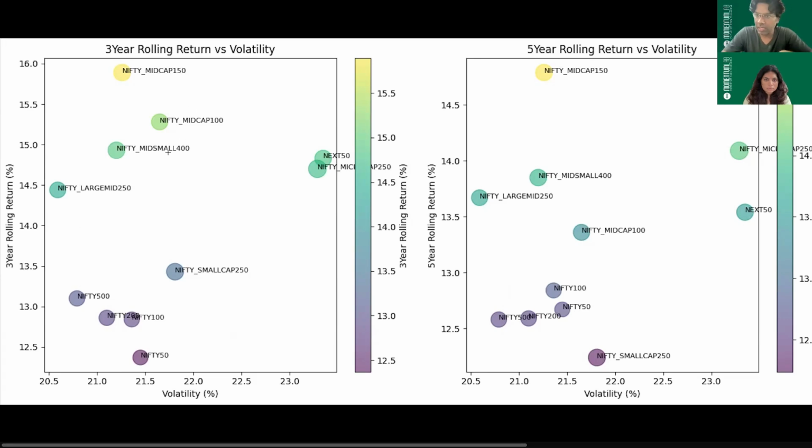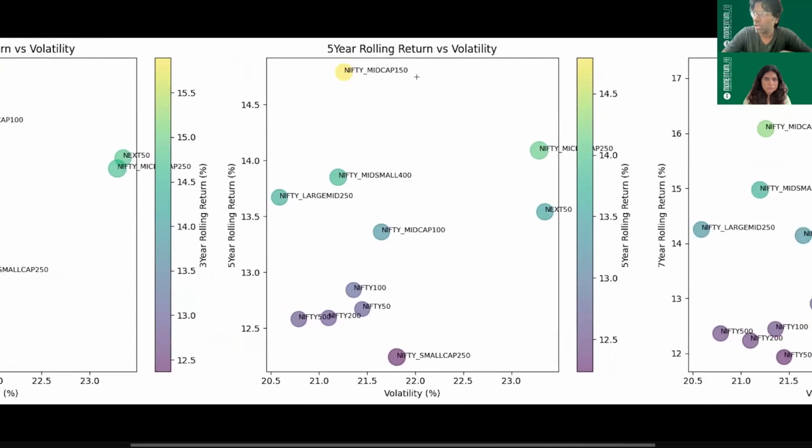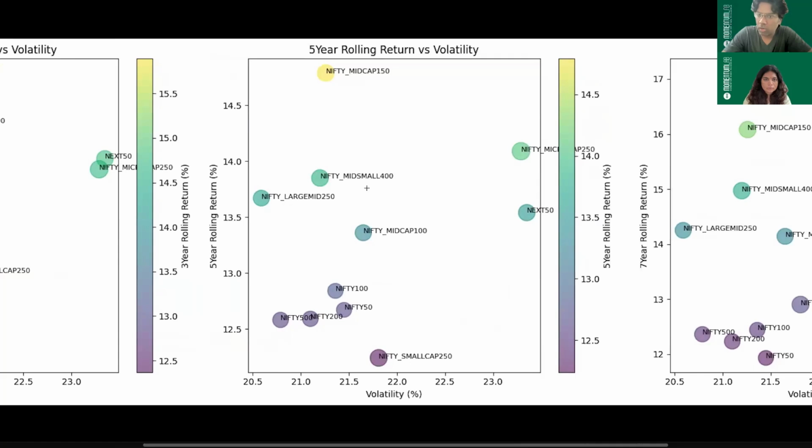And this is not just in the 3-year period. If you see the 5-year rolling return also, in this top left quadrant, you see the same 4 indices, which are Nifty Midcap 150, Nifty Mid Small 400, Nifty Midcap 100, and Nifty Large Mid 250 coming up in this quadrant. And in 5 years, you see that Nifty 50 even beats Nifty 500, 200, and in fact also small cap. So small cap might be a strategy which is cyclical, and you have to have the timing right to generate returns in a longer time frame.